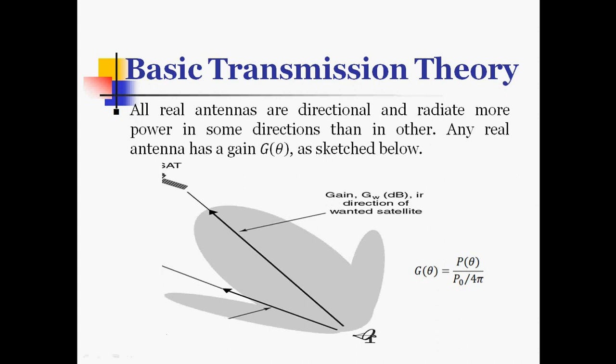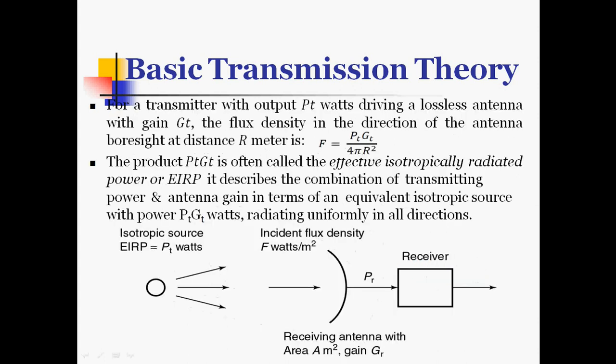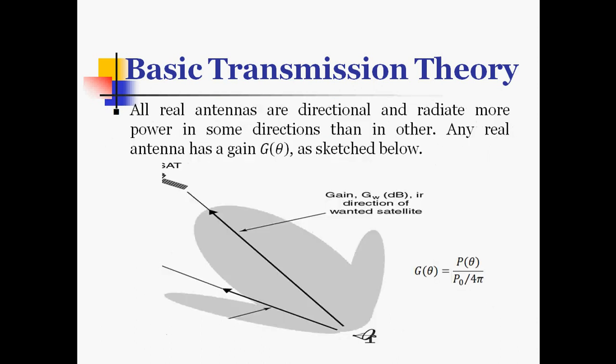From this figure we can see that this is the receiving antenna and this is the satellite. So the gain G(theta) is in the direction of the wanted satellite. In this direction we are defining the gain of an antenna G(theta). For a transmitter, the reference for this angle theta is usually taken to be the direction in which the maximum power is radiated.